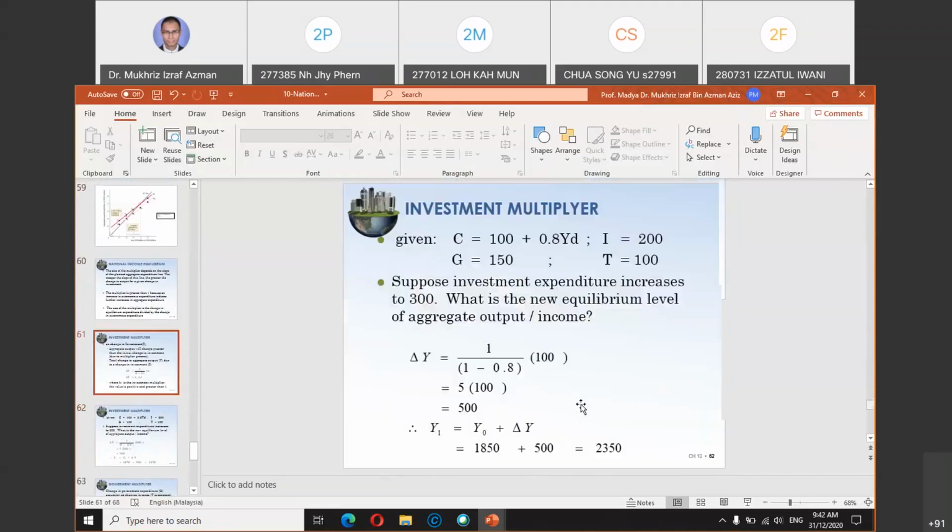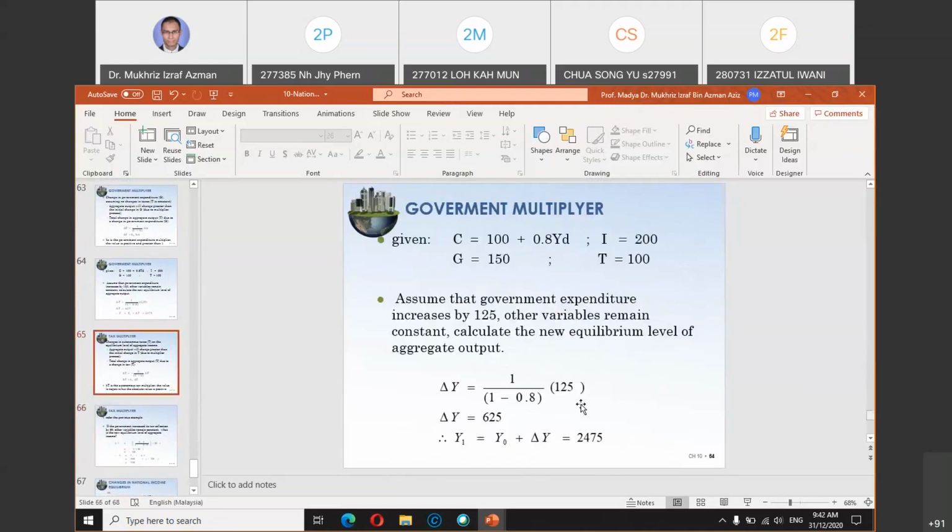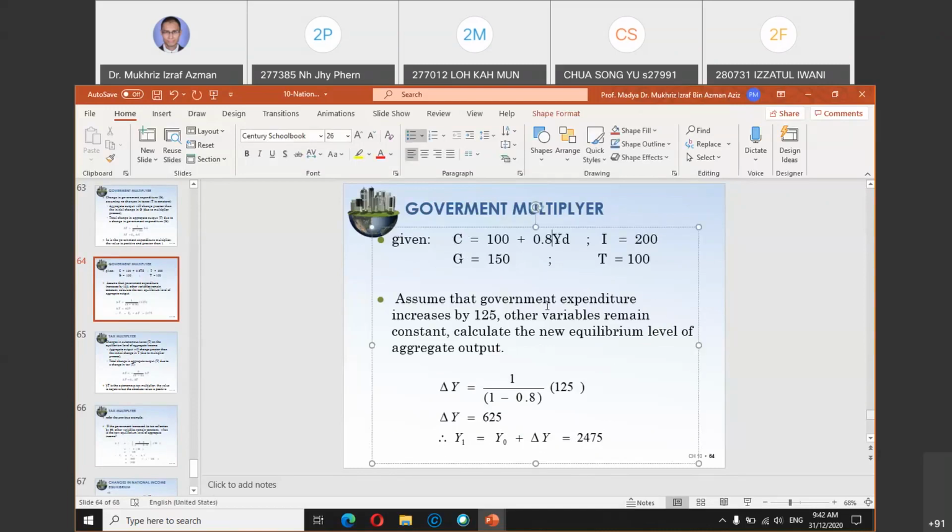So in this example, 2475 actually is the product of Y naught plus 625. Y naught is not given in this example, so you need to find the Y naught value using the formula that I showed just now, C plus I plus G, and Y D is equivalent to Y minus T. So Y minus 100. You expand that, you should be able to solve for Y0. Once you get Y0, you add 625, you should get 2475. So on this part, please do on your own.